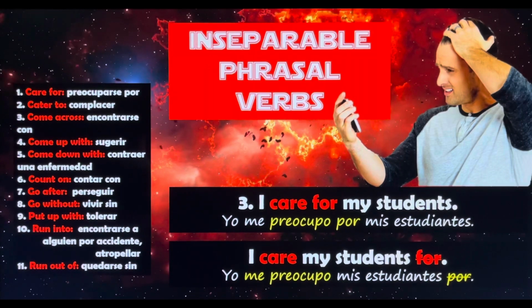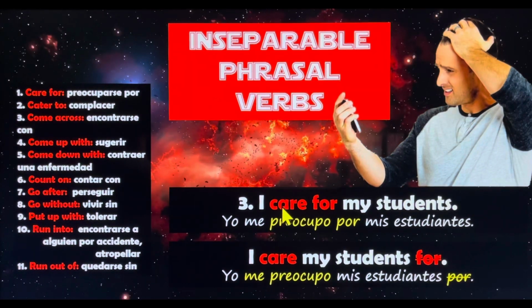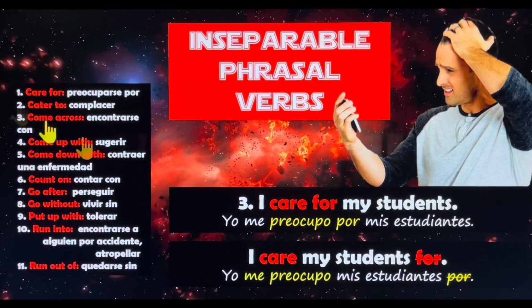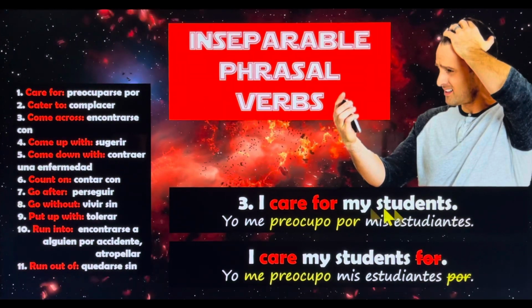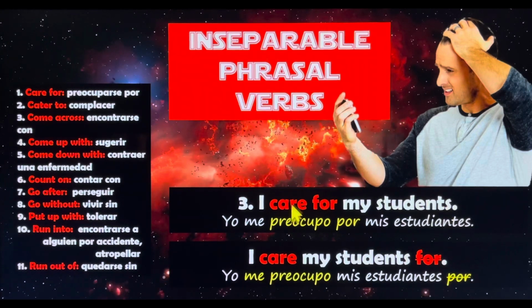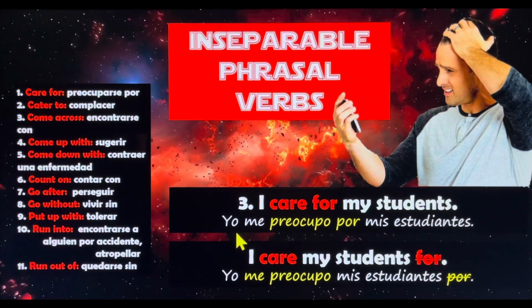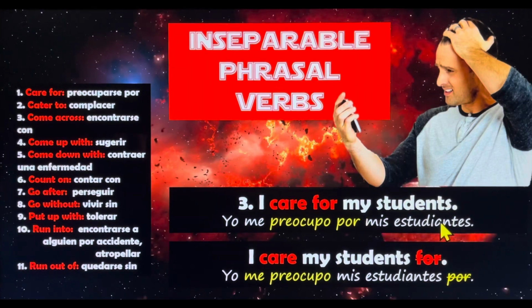For example, here we have an example using care for, that as we said, care for is preocuparse por alguien. So I want to say, I care for my students. This is correct because this is an inseparable phrasal verb and I shouldn't separate it. So what I am saying is, yo me preocupo por mis estudiantes.